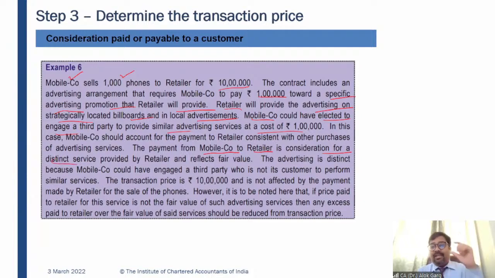Of course, this advertising service is a different service provided by the retailer and reflects the fair value. The advertising is distinct because Samsung could have engaged a third party who is not its customer to perform similar services, right? The transaction price is 10 lakh rupees and it is not affected by the payment made to the retailer for the sale of the phones, okay?